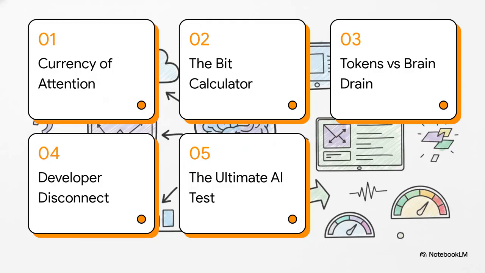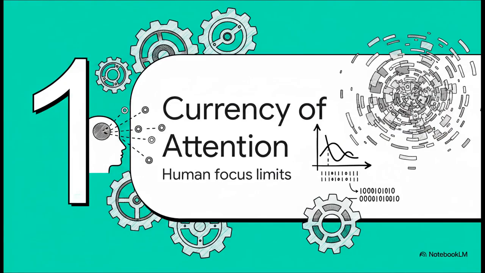Here is our system diagnostic for this explainer. We'll be covering 1. The currency of attention. 2. The bit calculator. 3. Tokens versus brain drain. 4. The developer disconnect. And 5. The ultimate AI test.